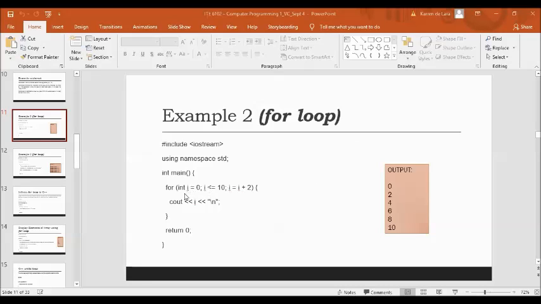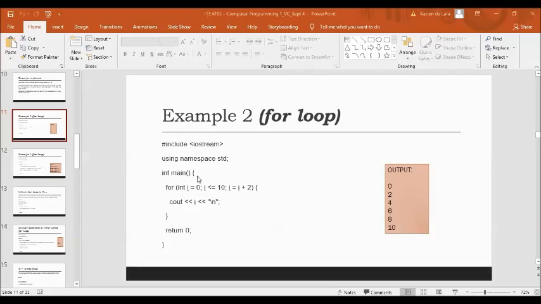So next looping, I is equal to 4. Is 4 less than or equal to 10? If it is true, 4 is printed and then I is added by 2, which is 6. I is equal to 6. Is 6 less than or equal to 10? True. 6 is printed and then I is added by 2, which is 8. And then I is equal to 8.